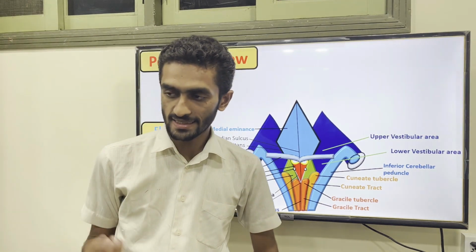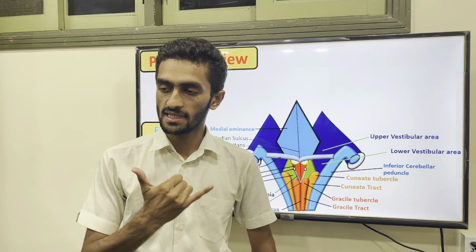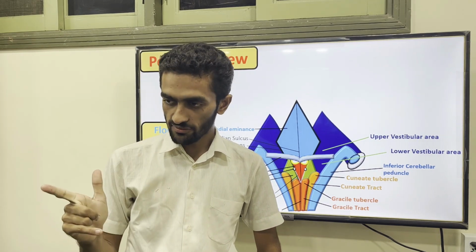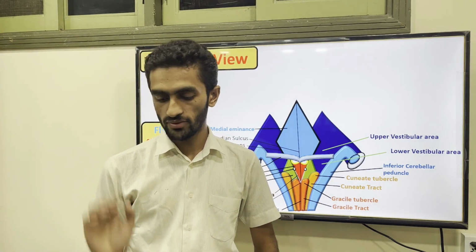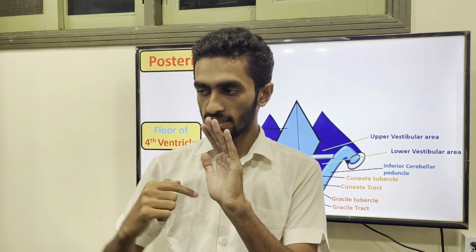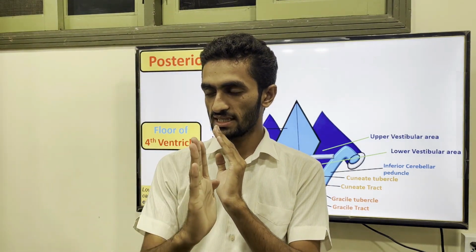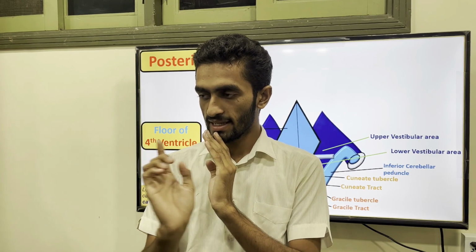If you look at the other thing in the posterior view, you are seeing the facial colliculus. The term is facial colliculus. The medial one was the abducent nerve.